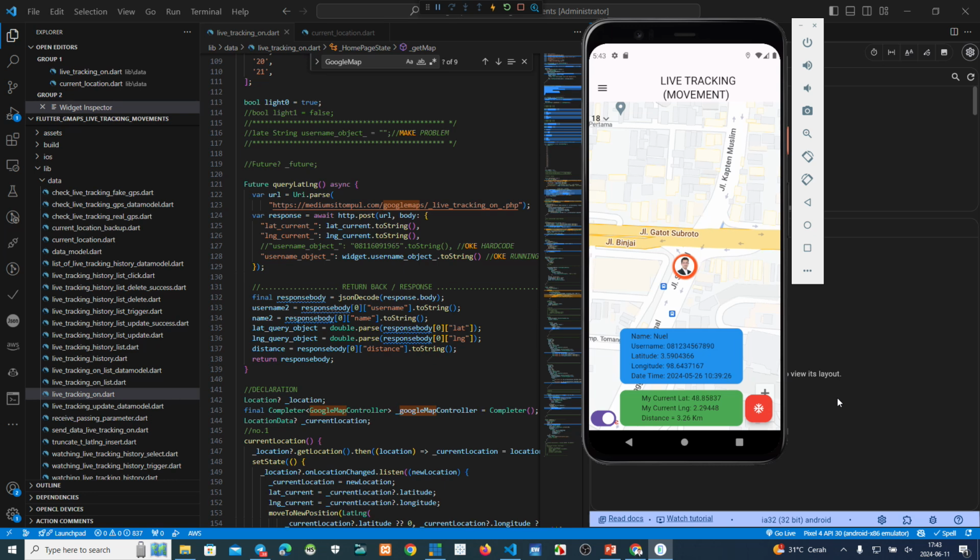In this case, I use Flutter for the front end, and for the back end we use a MySQL database and also PHP. Now we want to break through step by step how to develop this application.